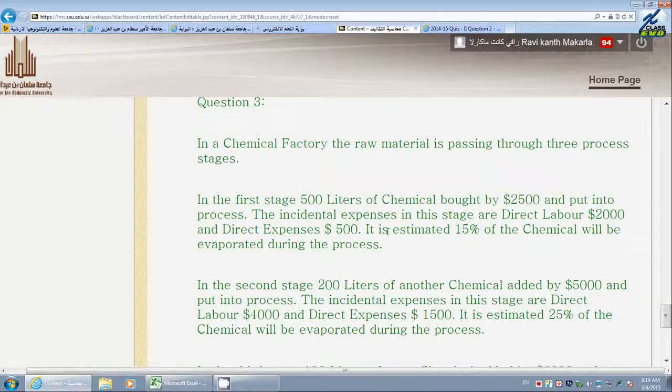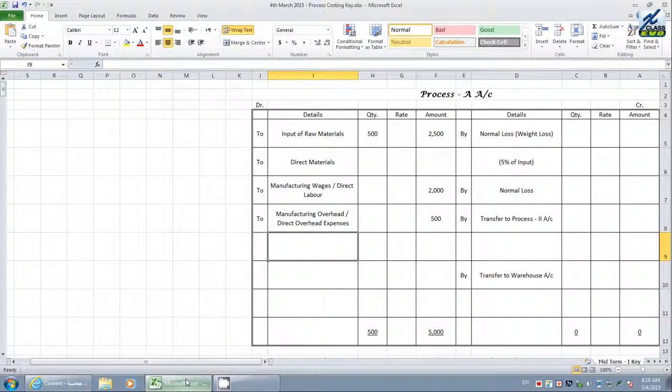It says it is estimated that 15% of the chemical will be evaporated during the process. Okay, this has been evaporated. That is called weight loss. Weight loss means loss of weight. We have to take how much percentage they are saying? 15% of the total input is evaporated during the process.